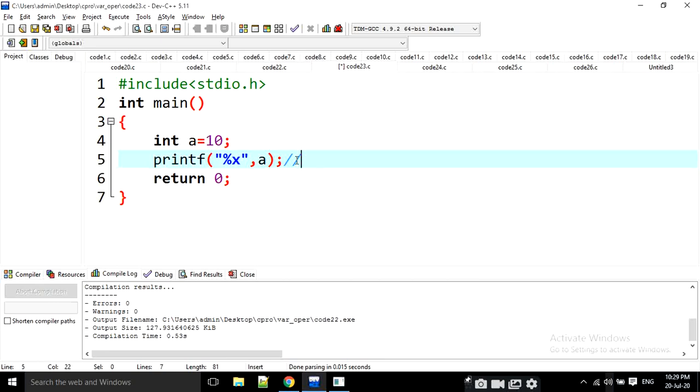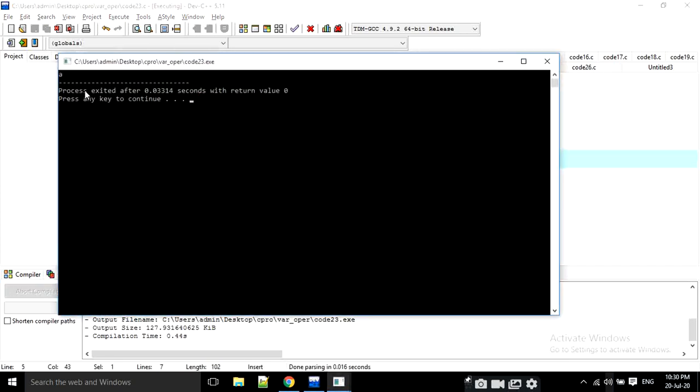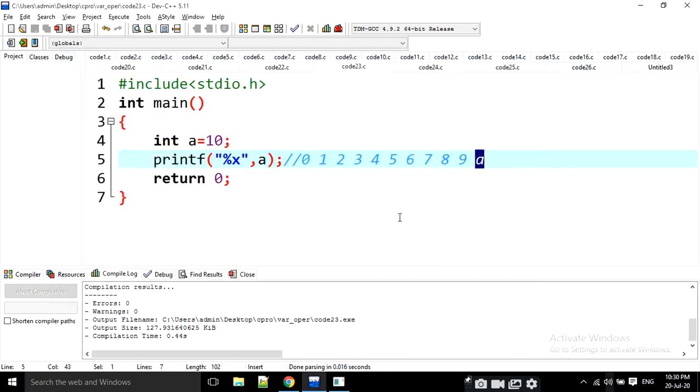Hexadecimal digits are 0, 1, 2, 3, 4, 5, 6, 7, 8, 9 and then a, b, c, d, e, f. Agreed? What is the value 10? 10 is a. That means it is going to print the output as a. Okay, this is the hexadecimal representation.